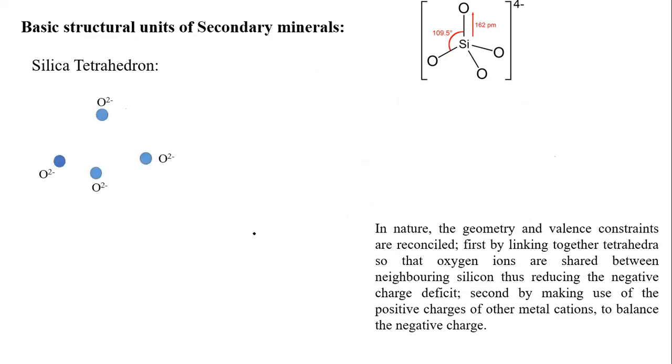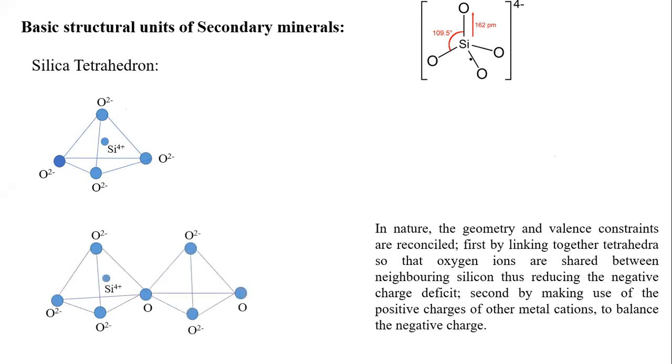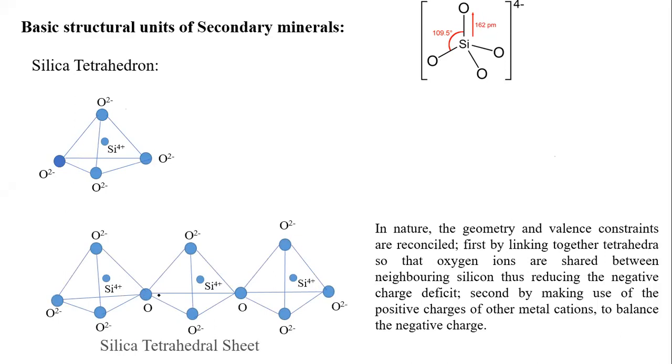Overall, students, in the silica tetrahedra you can see 4 oxygens, and in the middle there is silicon. The angle between silicon and oxygen is around 105.5 degrees. To balance the charge between the silica tetrahedra, there will be sharing, so that the charge will be Si4+. You can see there is subsequent sharing. One oxygen will be shared by both silicons, so that there is a charge balance.